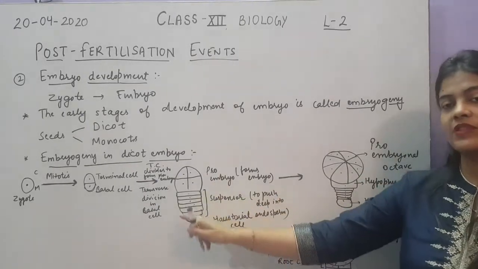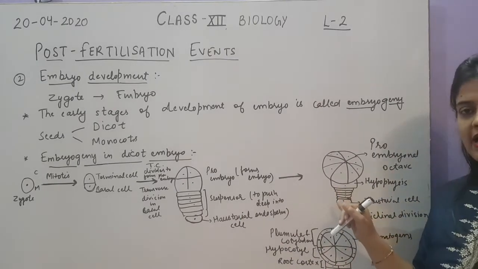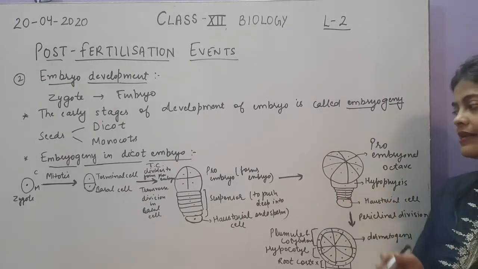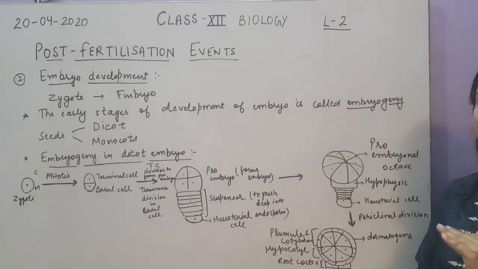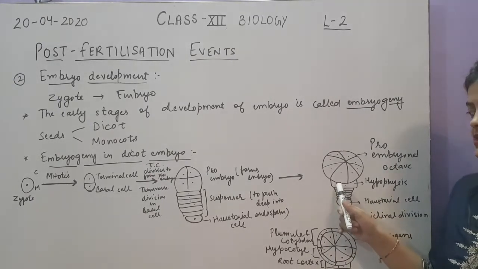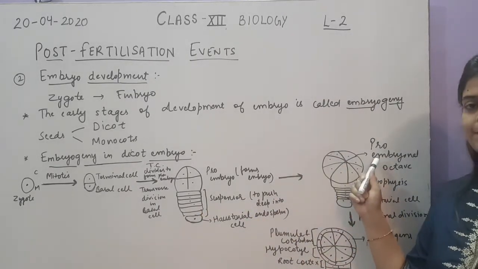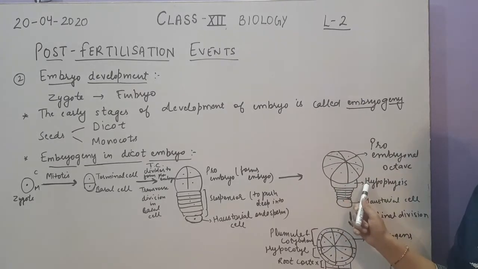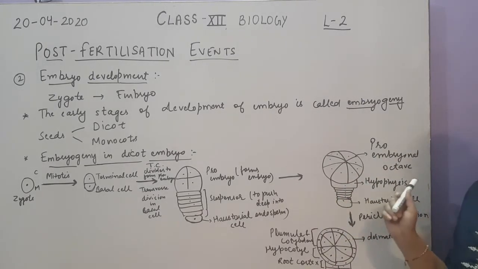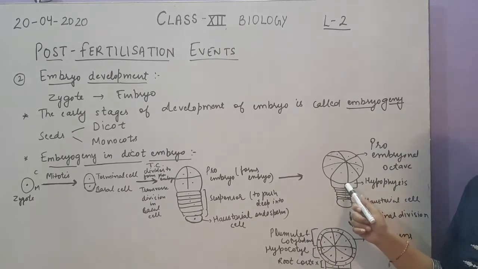Now what happens with this suspensor? Suspensor will remain intact, but the cells will come closer to each other. Okay, so here you can see the cells have come closer to each other. The haustorial cell will remain intact. But the first cell of the suspensor, which is in direct contact with the proembryonal structure, will be called hypophysis. Why it is different from the other cells, we will see later. So it is called hypophysis.